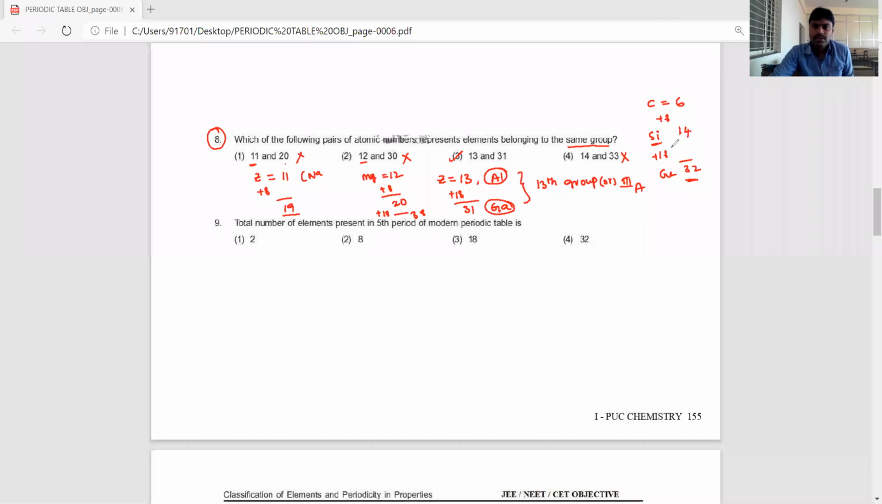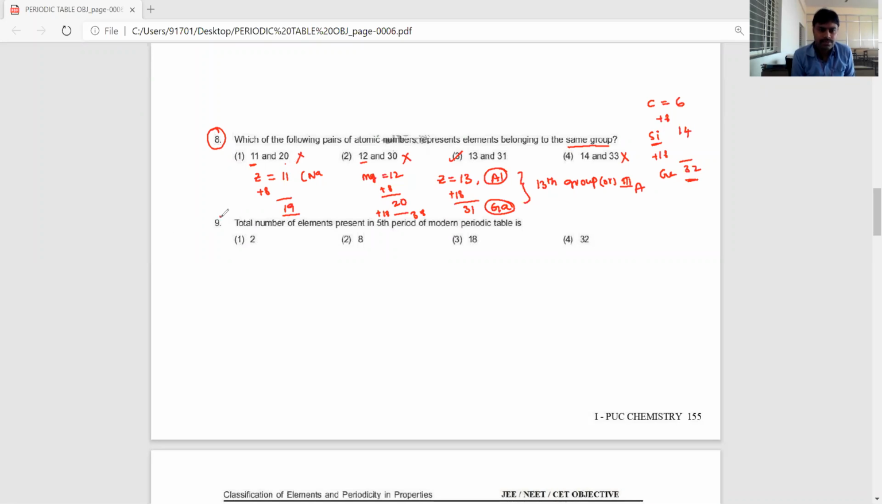Yes, ma'am. So 14, next 32 will come, but 33 they gave. That's what is wrong. Okay, 12, next maybe 20 or 38 needs to come, but it is also wrong. 11, after 19 needs to come, but 20 they gave. First option is wrong. So the correct answer is the third option.